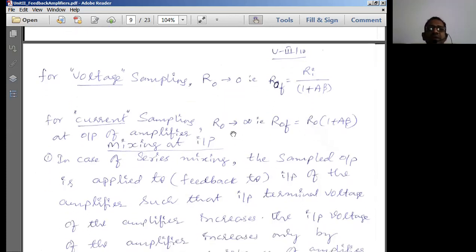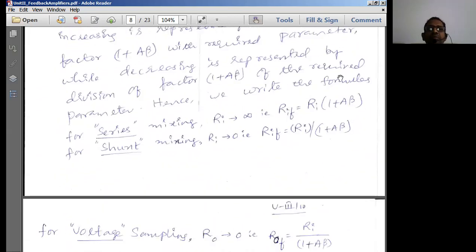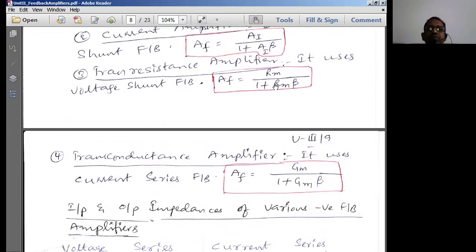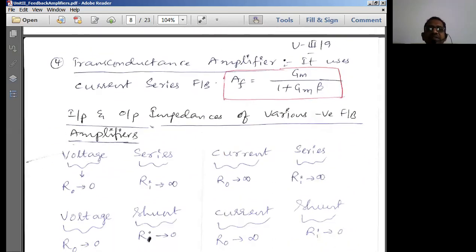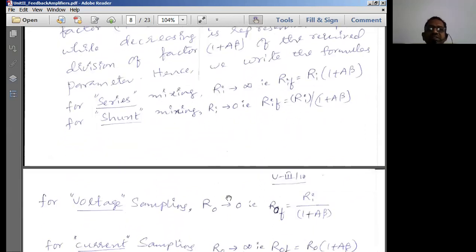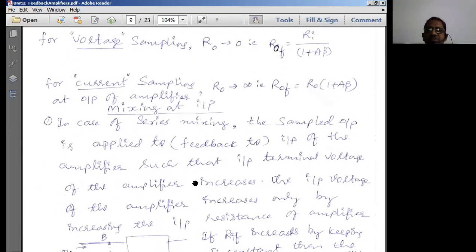Similarly, for current sampling, R naught should tend to infinity. That is, ROF becomes equal to, it should increase. Increase means we multiply R naught by 1 plus A beta. So these are the formulas which are very, very important to remember. One formula is going to be the gain formula for various types of amplifiers, and the other formulas are the input resistance and output resistance of the various topologies involved. So these are the basic things which are very much essential.